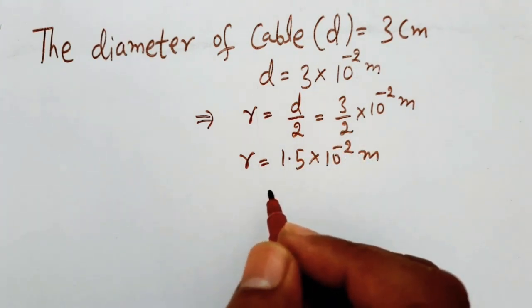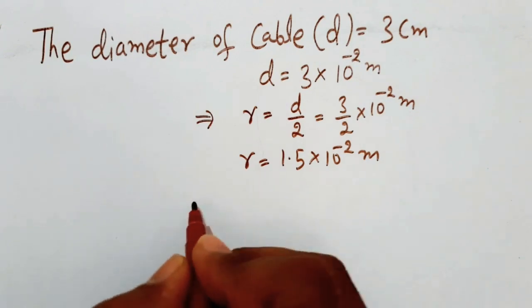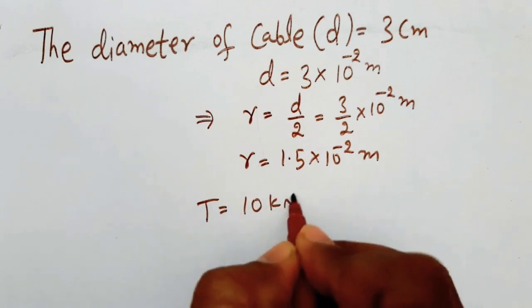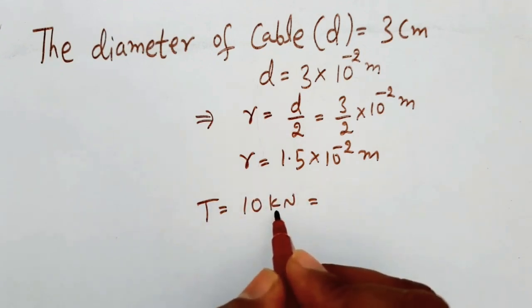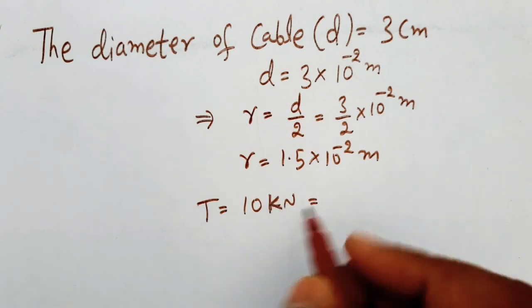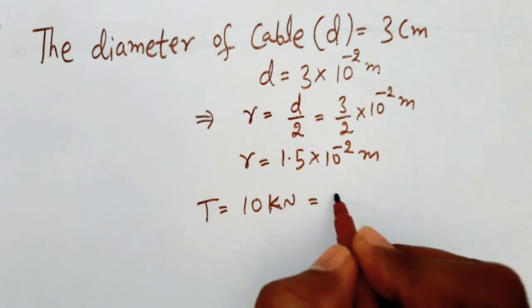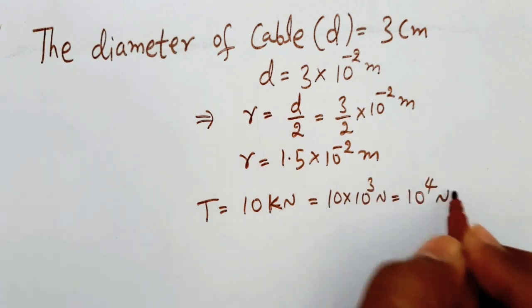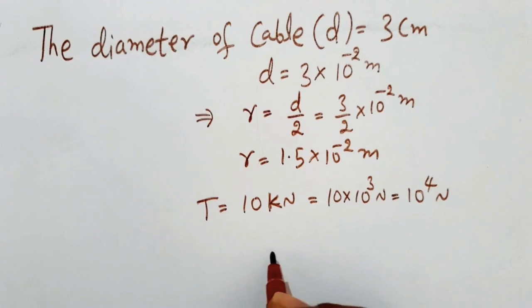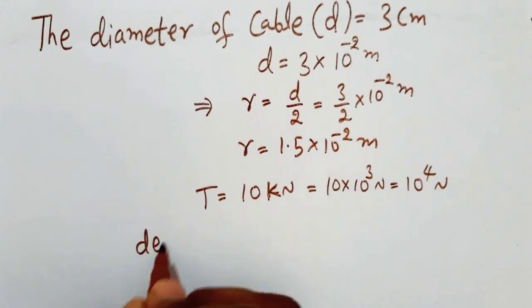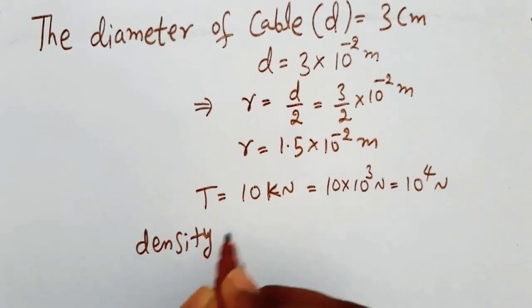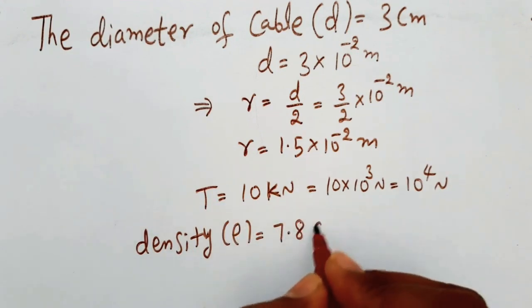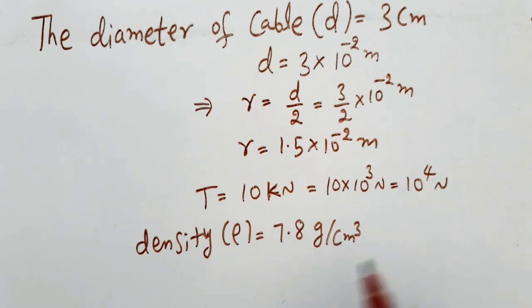And the tension is given. Here the tension T = 10 kilonewton. Here 1 kilo is 10 cube, so that is 10 into 10 cube newton, that is 10 to the power 4 newton. And the density of steel is given, so the density rho is 7.8 gram per centimeter cube.